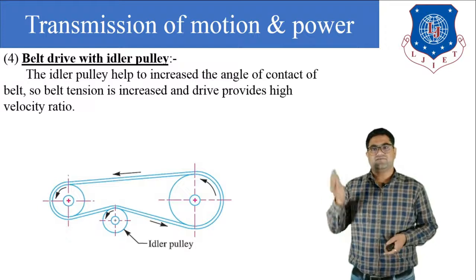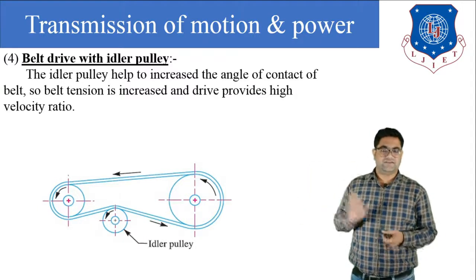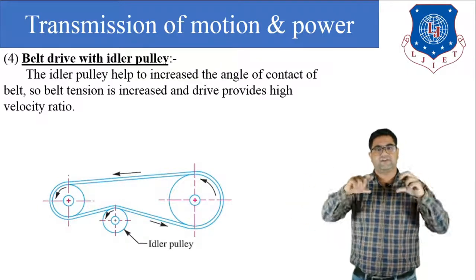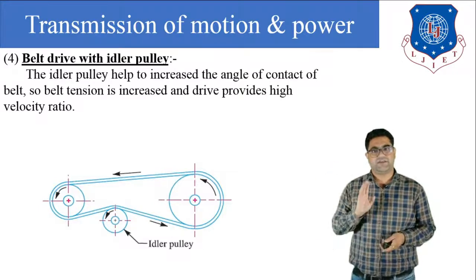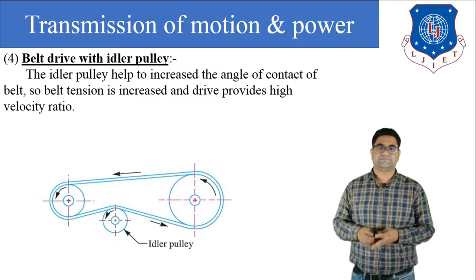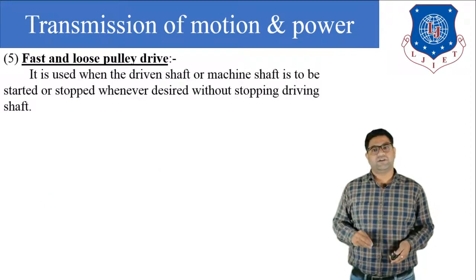In that condition we generally use the belt drive mechanism with the idler pulley. If we place one idler pulley, the angle of contact will rise. So we can reduce the chance of slipping and creeping in the belt drive. Now our next drive is the fast and loose pulley drive.